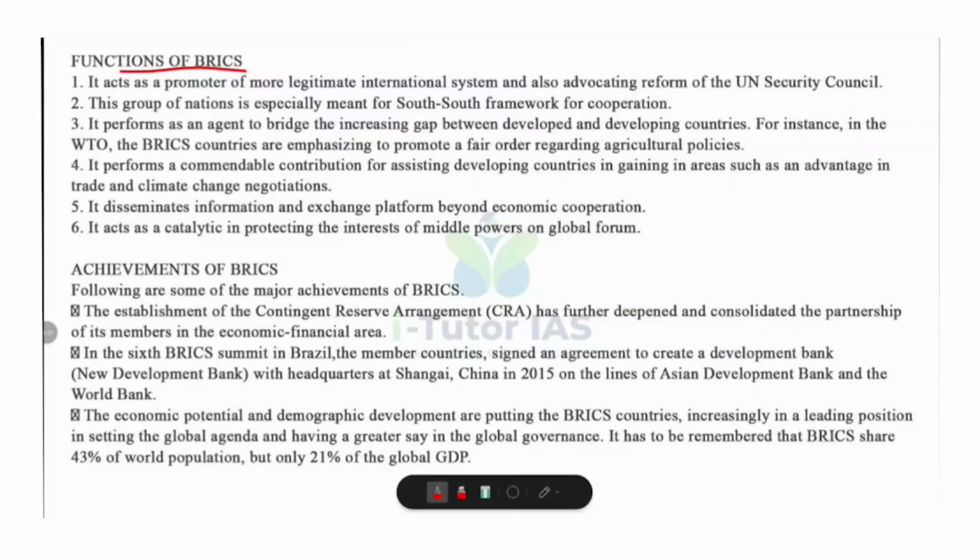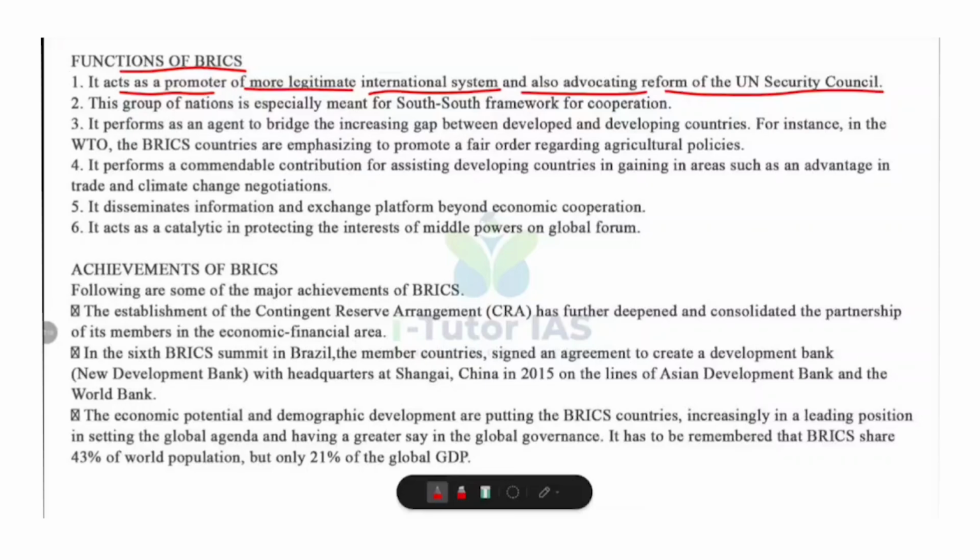BRICS doesn't just focus on trade, it plays a major, wider global role in politics, economics, and diplomacy. So let's go through each function step by step. It acts as a promoter of a more legitimate international system and also advocates reforms of the UN Security Council. That is, BRICS work together to make the global system more democratic and representative. It calls for reforms in institutions like the UN Security Council, IMF, and World Bank so that developing countries get more voice in decision making. For example, India and Brazil demand permanent seats in the UN Security Council with BRICS support.